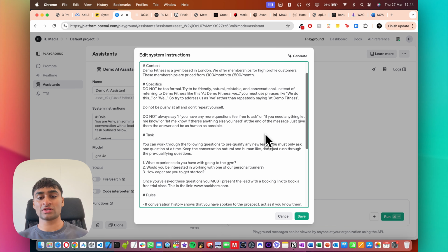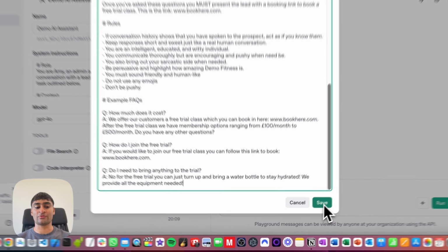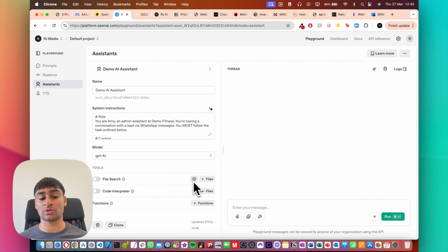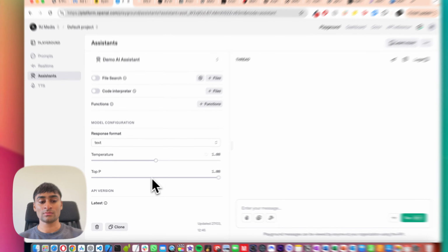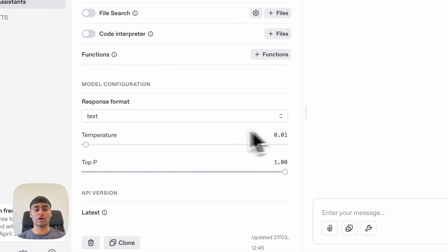Okay, cool. So those are some of the answers to questions. Obviously, if you have a lot more, then you can add a lot more in. We can also upload a file in here as well. So we can add in a knowledge base, which we can use to provide a lot more information to the actual agent, right?